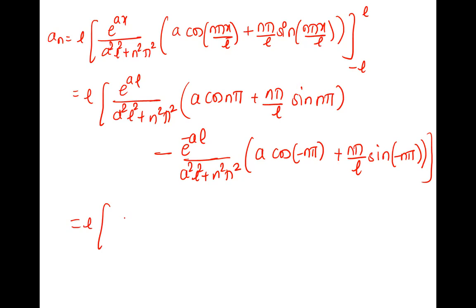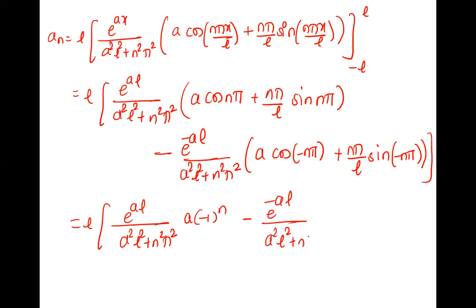Therefore it is e raised to aL upon, this as it is, n square pi square as it is, a into cos n pi. What is cos n pi? Minus 1 raised to n. Right. And sin n pi is 0, so this term is 0. Minus e raised to minus aL upon, into cos of minus theta, what is it? Cos theta. Right, so this is cos n pi, so a into cos n pi, minus 1 raised to n. And this is sine of something, but sine of any n pi is 0, so this is 0. This is what is there.